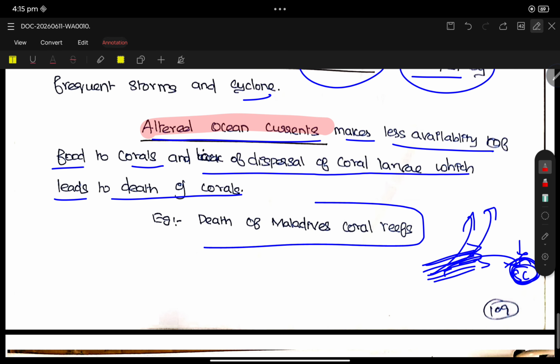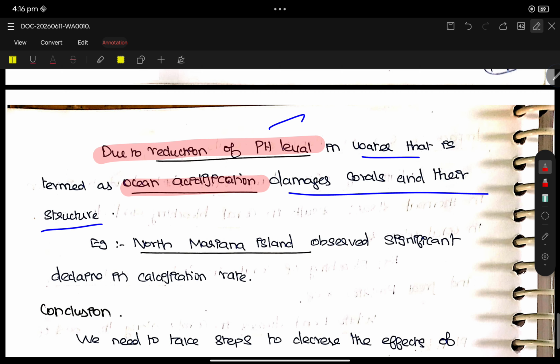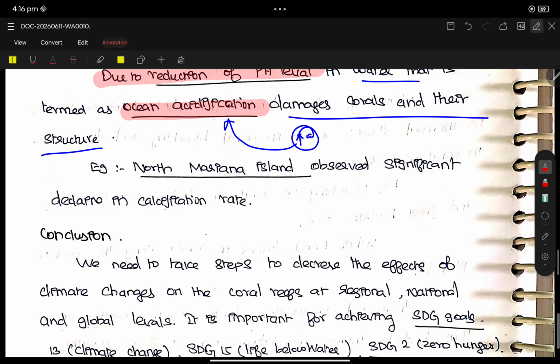Death of Maldives coral reefs, for example, due to reduction of pH level in water, that is termed ocean acidification, damages coral and their structures. So increasing acidity ultimately leads to coral death. North Mariana Islands observed significant decline in calcification rate.